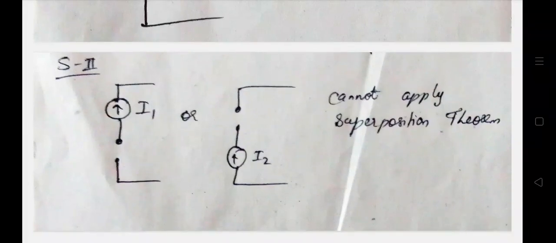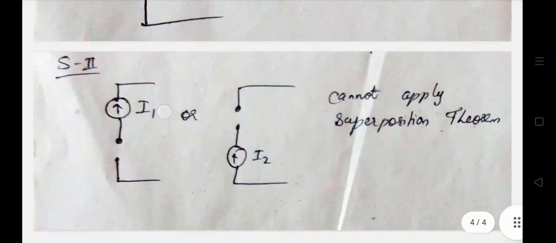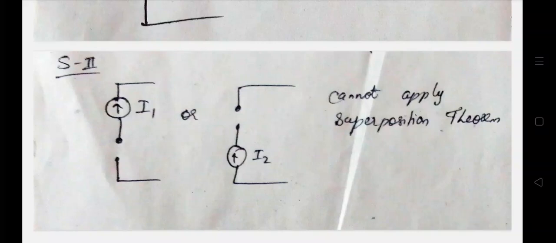Superposition itself says that at a time we use only one source for calculation, and at last we sum all the individual values together to get the resultant. That is how we do superposition.